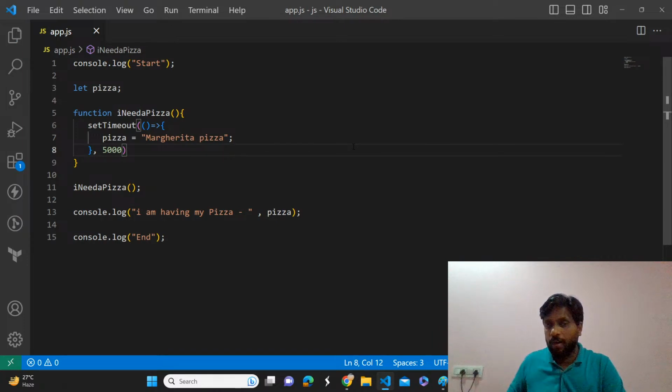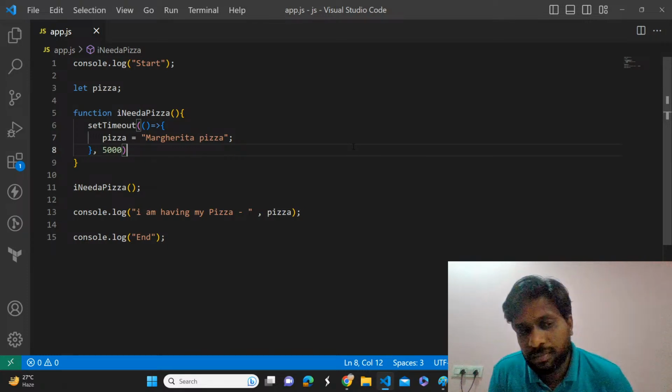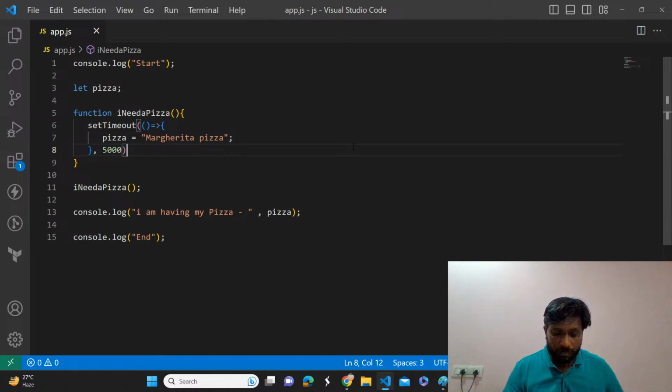Because we are talking about the callback function, is there any possibility to solve this thing with another callback function? That's where all the confusion will start. Okay, at least did you understand my question or not? Yes, sir. It is going to bring the pizza after a 5000 millisecond delay, but we don't know what to do with that because we are already doing console.log here at line number 13. So that is the wrong thing.